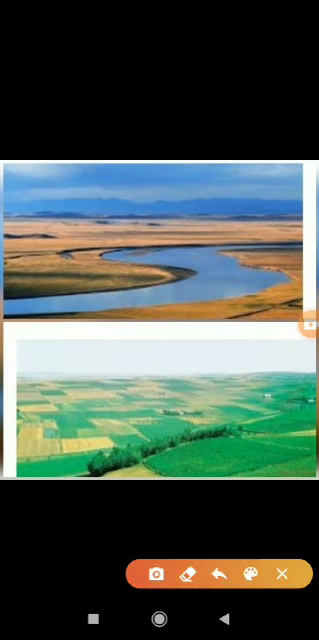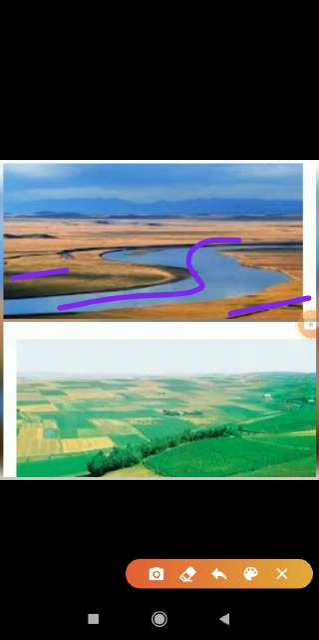Plains. What is meant by plains? The bank of a river area is known as the plains. So it is useful for the agricultural field. The world's largest plain is the Indo-Gangetic Plains. The Ganga river flows in that region. So the largest plain is the Indo-Gangetic Plains.